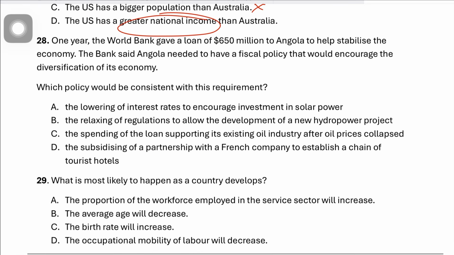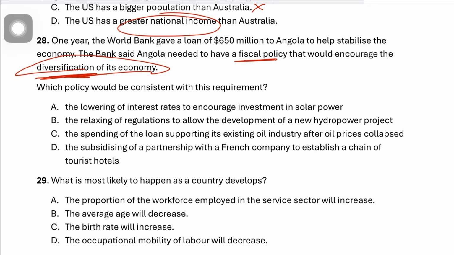Question 28. One year, the World Bank gave a loan of 650 to Angola to help stabilize the economy. The bank said Angola needed to have a fiscal policy that would encourage diversification of an economy. So maybe Angola's industry is too heavily dependent on a certain industry. Which policy would be consistent with this requirement? A would be incorrect because lowering interest rate is a monetary policy, not fiscal. B is wrong because regulations is a supply side policy, not fiscal. We're talking about fiscal policy here. C is also wrong because supporting the existing oil industry does not diversify the economy. It reinforces your dependence on oil, which makes D the correct answer.